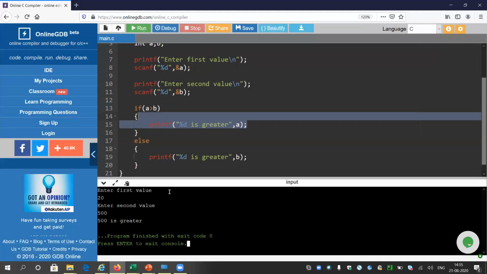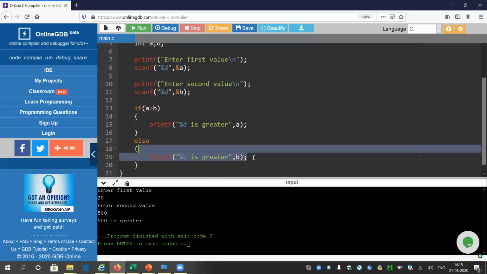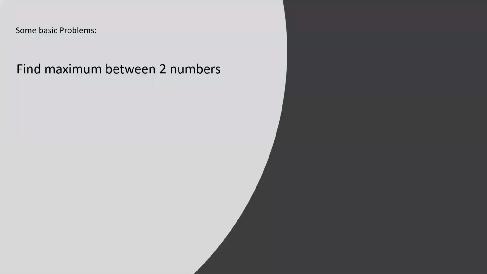Then it will be "500 is greater." The second part, meaning B is greater, is being executed, but from outside you will never understand how the code is being executed inside. That is the beauty of coding.